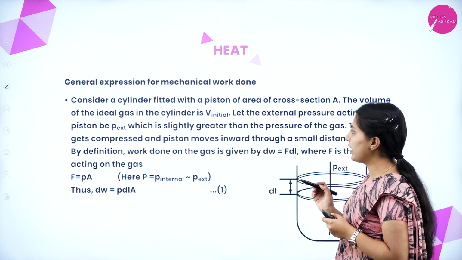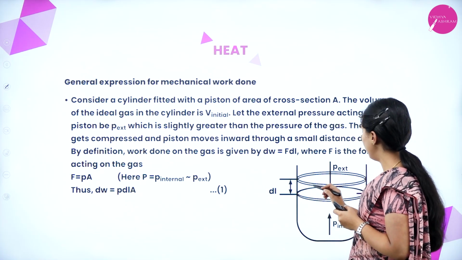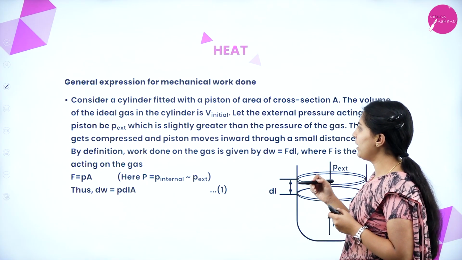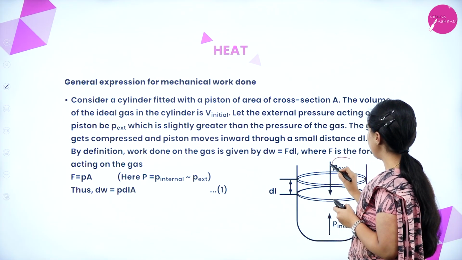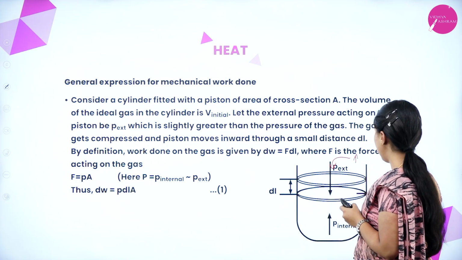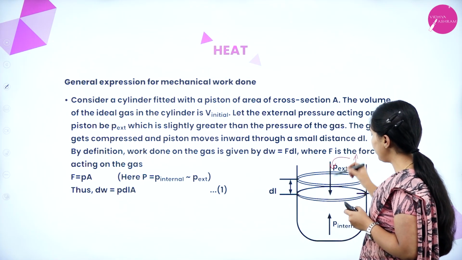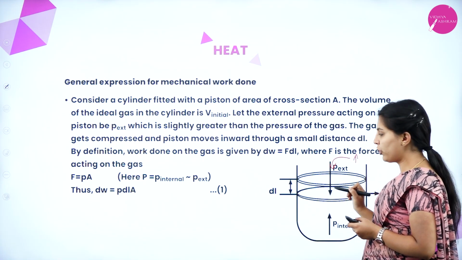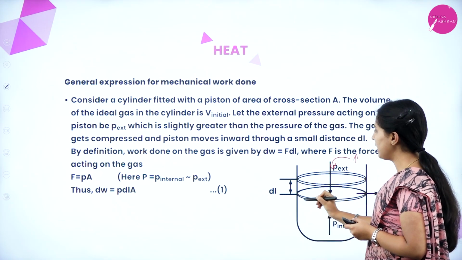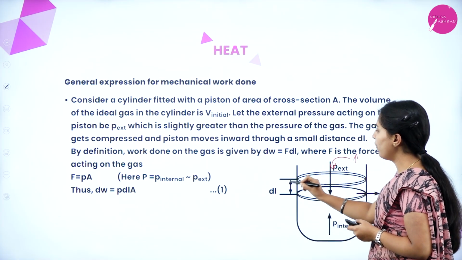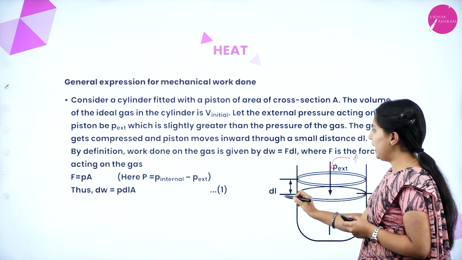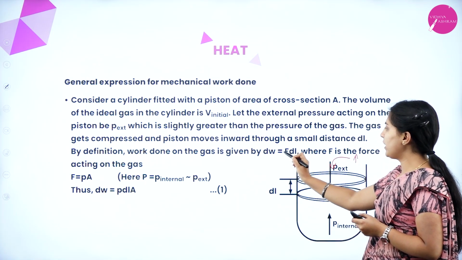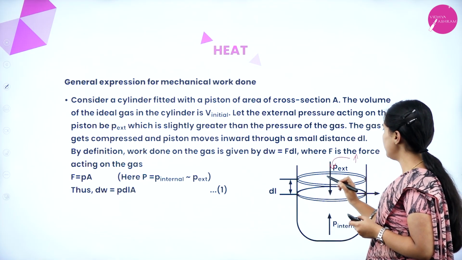The volume of the ideal gas is V initial, and the external pressure acting on the piston will be slightly greater than this one. If the external pressure is more than the internal pressure, what will happen? The piston moves inside and the gas will be compressed. The moving distance will be dl and the force exerted will be F. So dW, that is work done, equals F dl, force into distance.